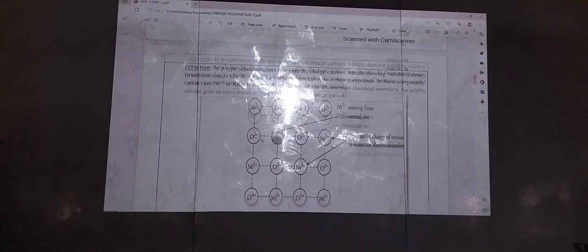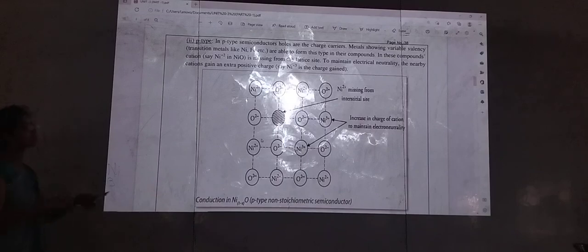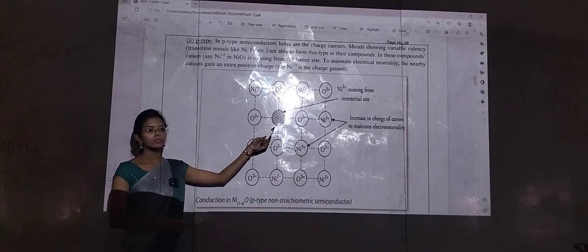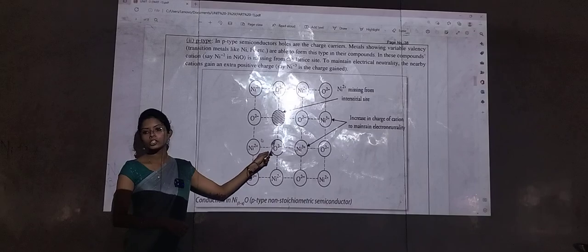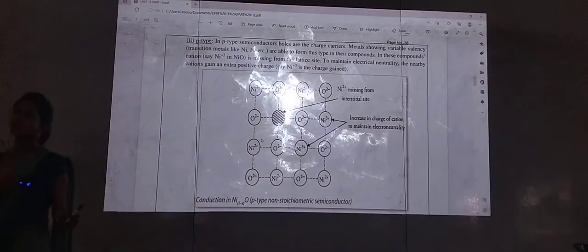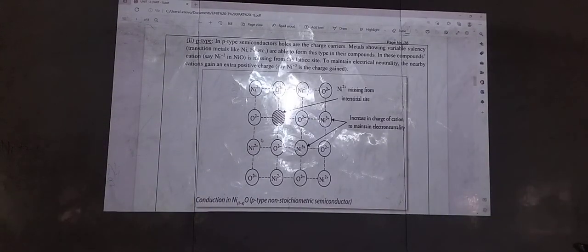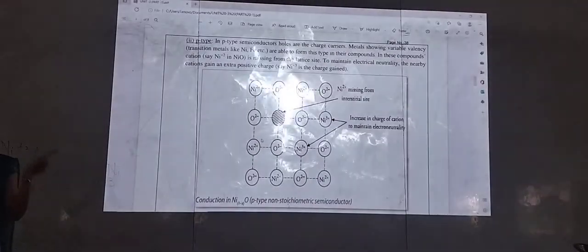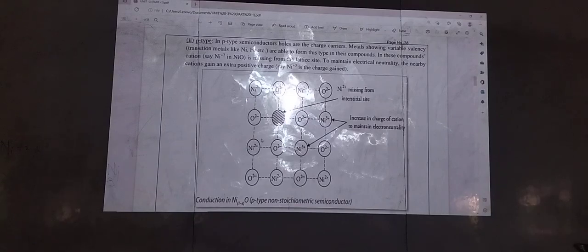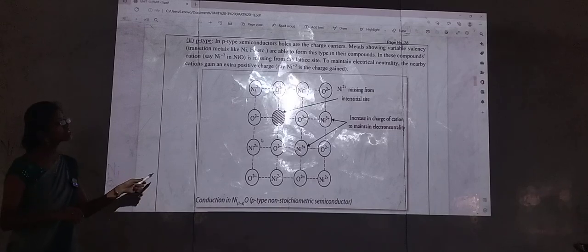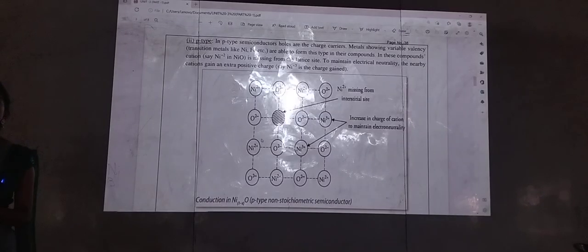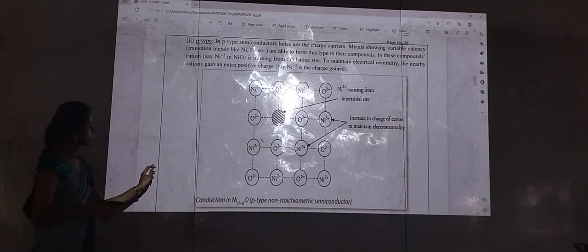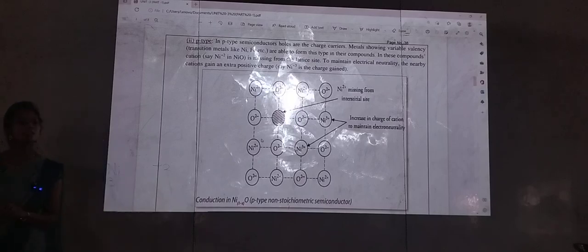See the diagram. Now see, in this place, what should be there? Before, Ni+2 should be there, but it is not there. That means what do we have there? A defect. Yes. Now if you observe the whole crystal structure or the lattice structure, what is the major charge we are having, positive or negative? Now what we have to balance, right? What is it missing there? +2 charge is missing.